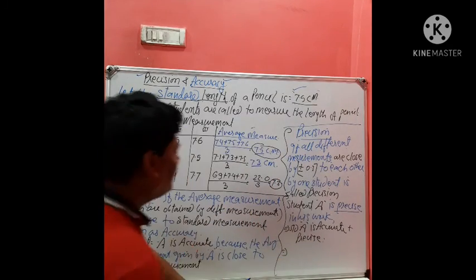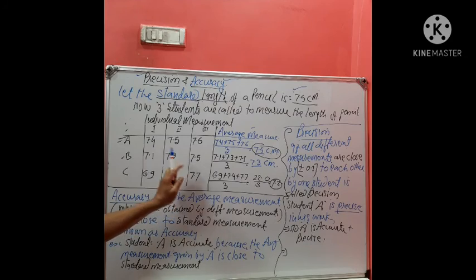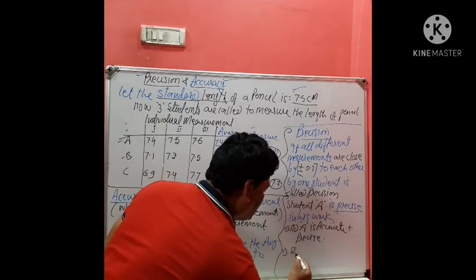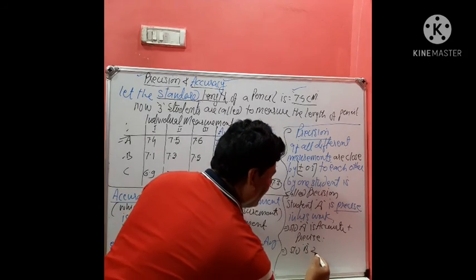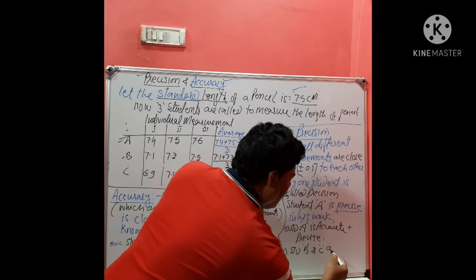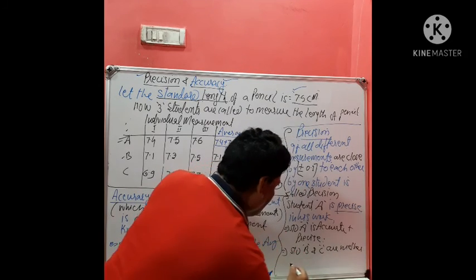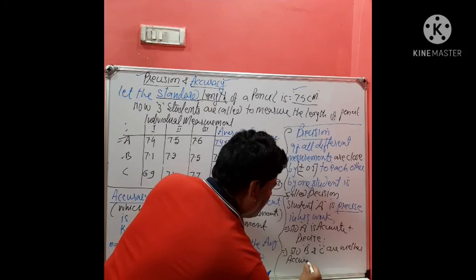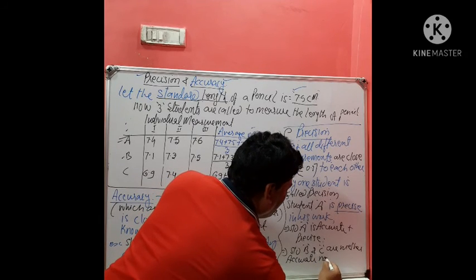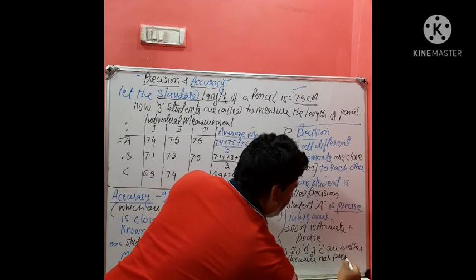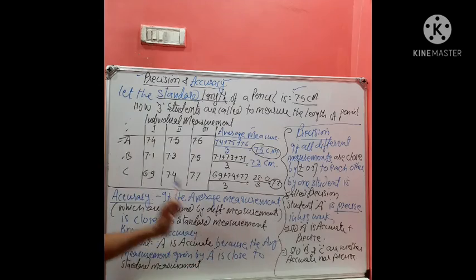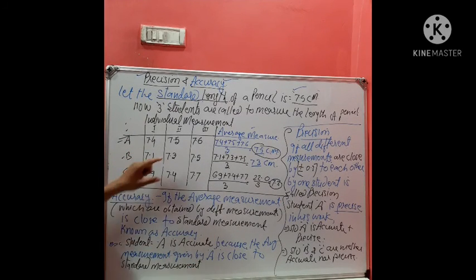What about student B? Student B and C are neither accurate nor precise. If you want some more examples, you can change the numbers.